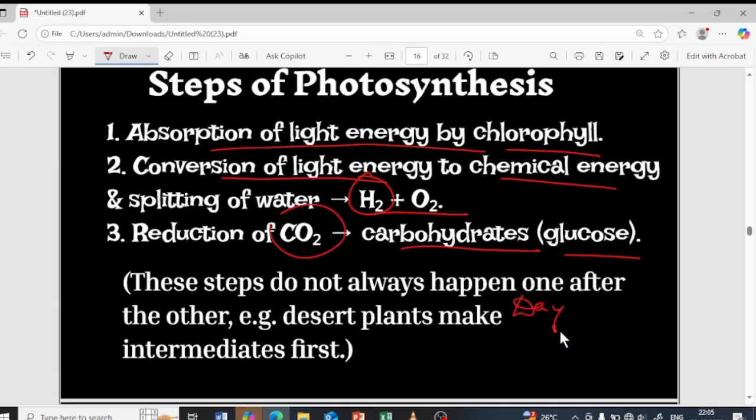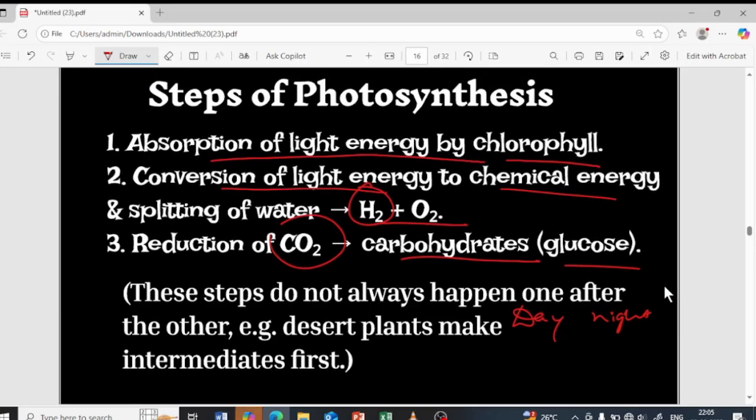So what exactly happens is, during the daytime, the desert plants tend to save water and cannot afford to lose much of it, so they close the stomata during the daytime. Much water loss is not taking place and transpiration is not taking place, obviously. So now, during the daytime it closes the stomata, but photosynthesis must still take place.